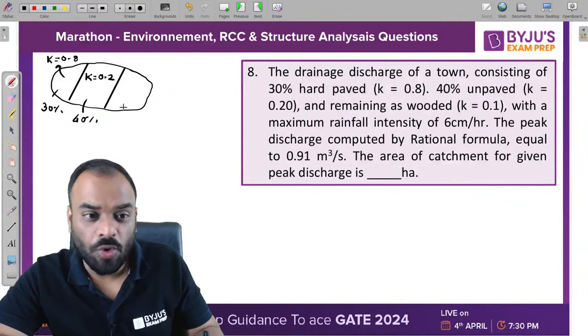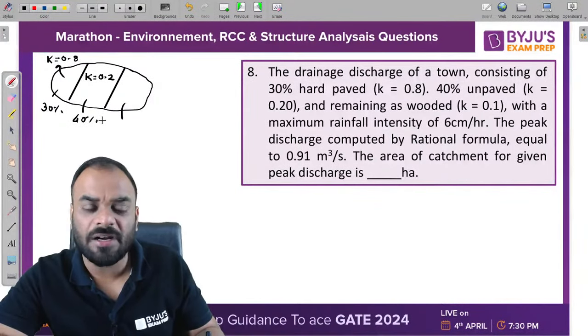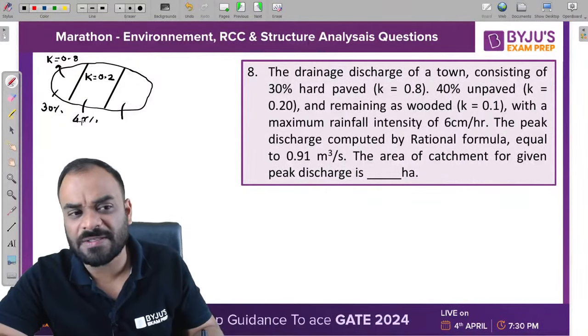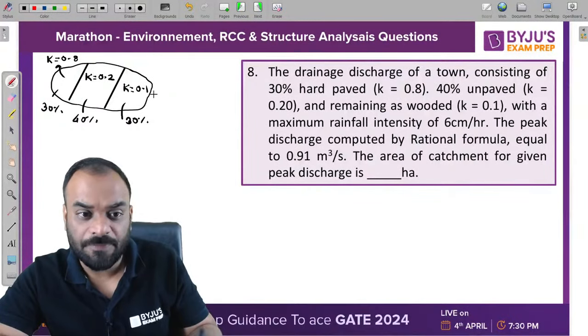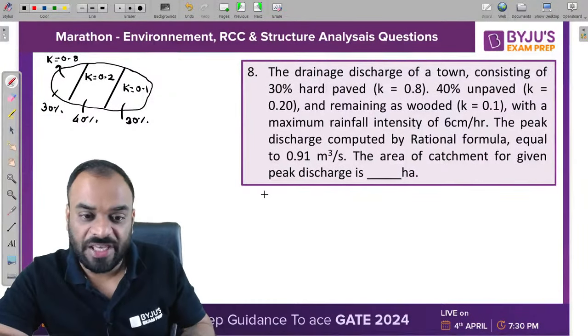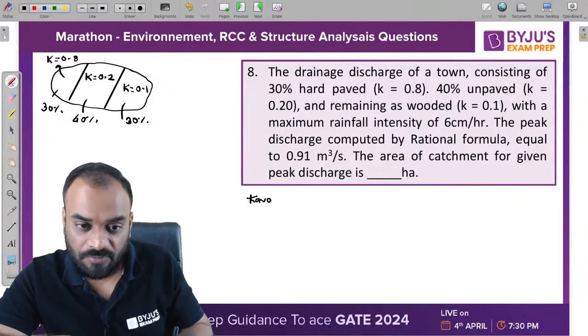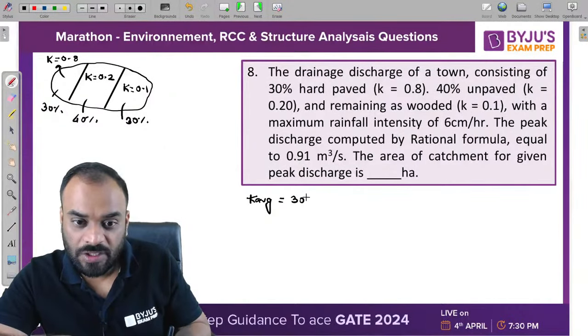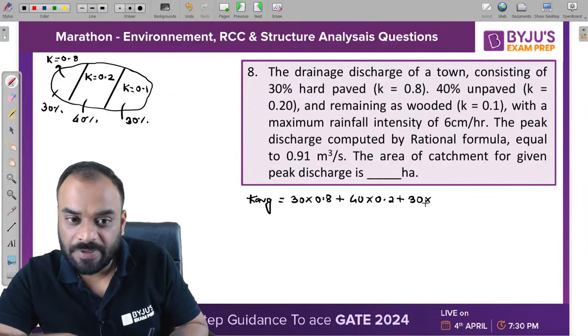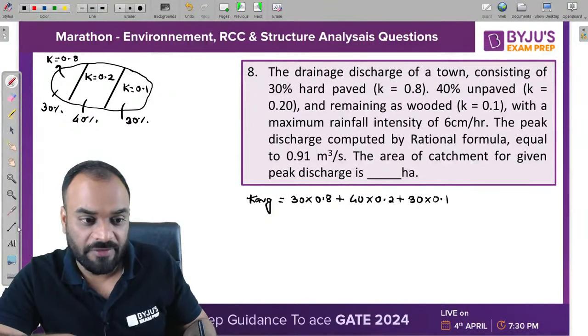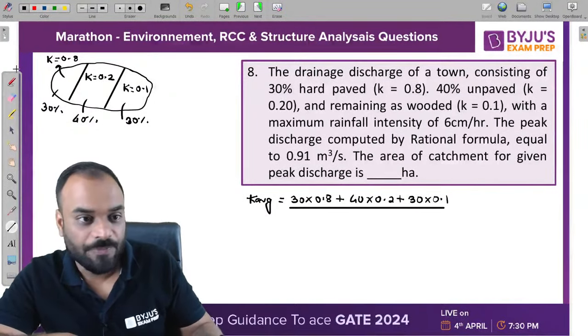Then we have wooded area, which is again the remaining part. So total is 100%. Out of 100, 70 is already done. Now we can write here, guys, 30%. So K is equal to how much? It should be 0.1. Now let's calculate the value of K average first. So 30% multiplied by 0.8 plus 40% multiplied by 0.2 plus 30% multiplied by 0.1 and then divided by 100% value.